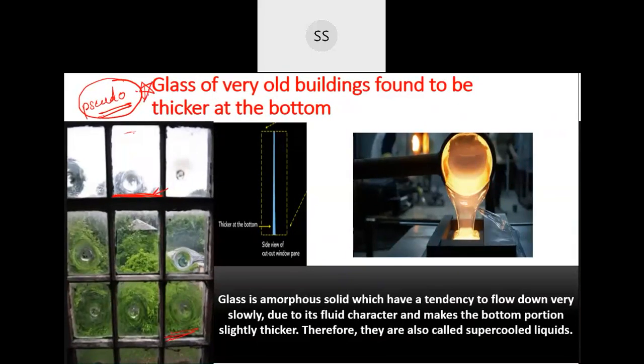Glass of very old buildings is found to be thicker at the bottom. They will ask you why. So you can give your answer: because glass being an amorphous solid, it has a tendency to flow down slowly. Due to this fluid character, it makes the bottom part a little thicker.